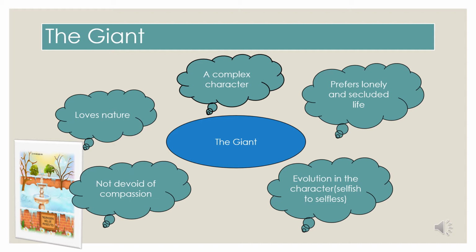And there is only one character, but when you consider children, you cannot sketch the character of the children, because there are not as many details provided. But yes, the whole story happens only because of children. The innocence of the children also plays an important role here, because it is through children and nature, the innocence of the children and the beauty of nature, that the change in the character of the giant is brought about.